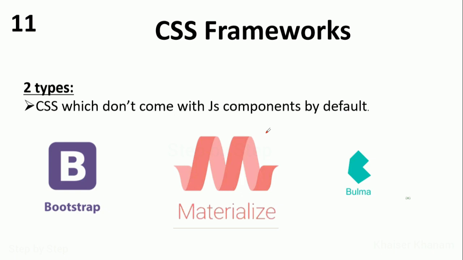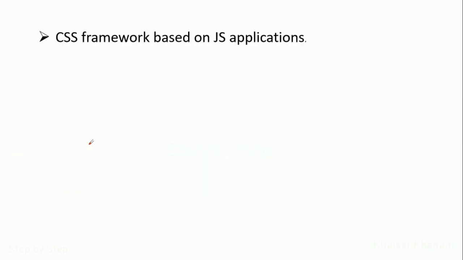Bulma is also very useful. It is a free open source CSS framework based on Flexbox and built with Sass. Okay, I already told you about Sass. Sass is nothing but a preprocessor of CSS. Okay, these are frameworks, and they give you 100% responsive, fully modular websites, and they are completely available for free. You can learn either Bootstrap or Materialize or Bulma. Any one of these you can learn, but the most preferred is Bootstrap.